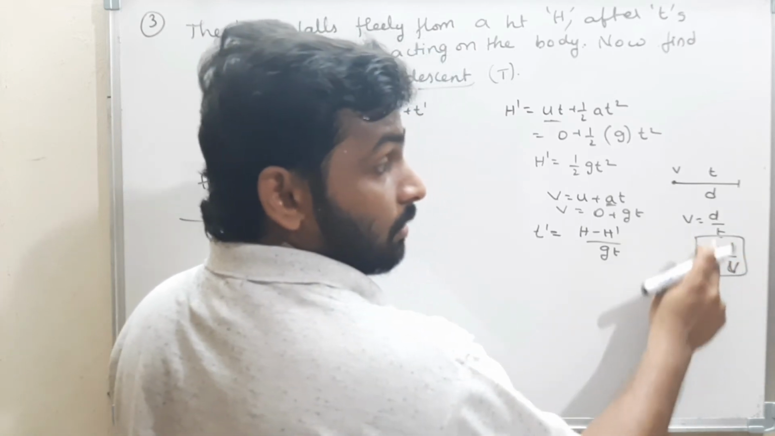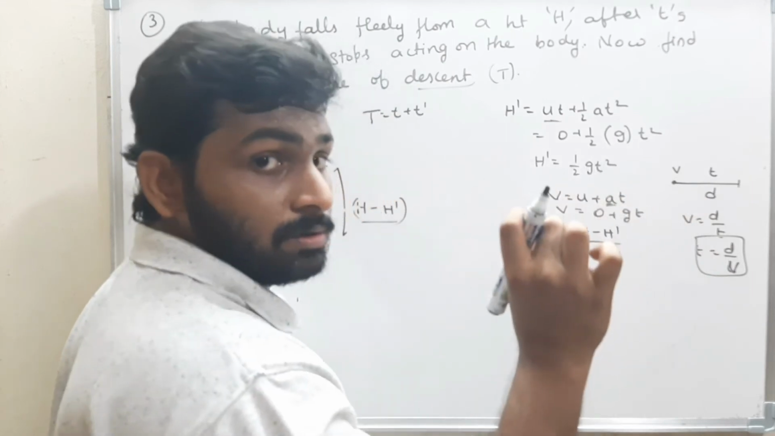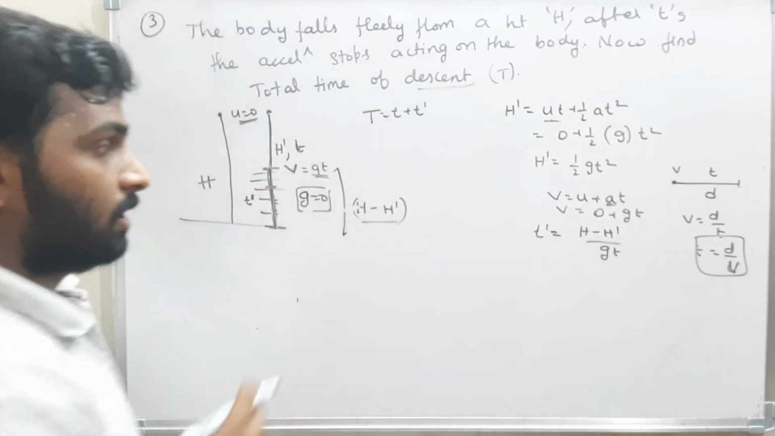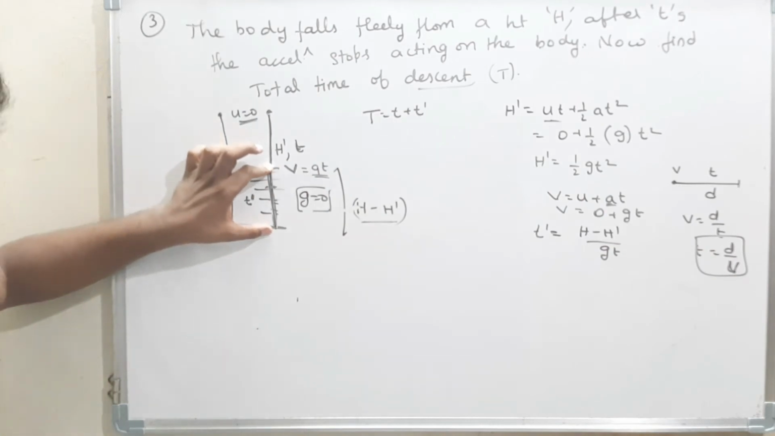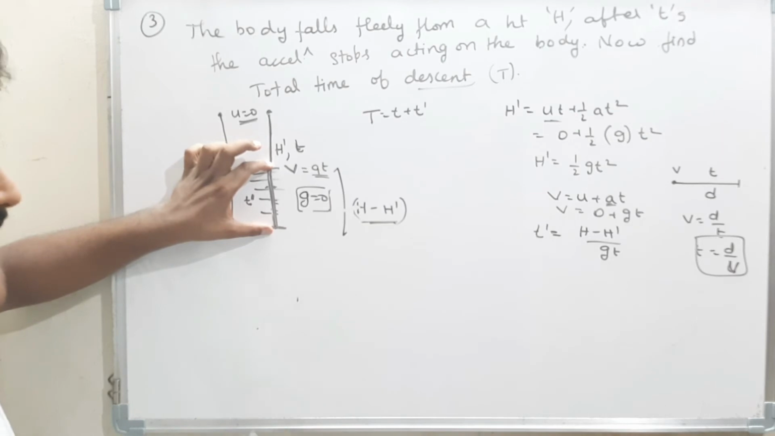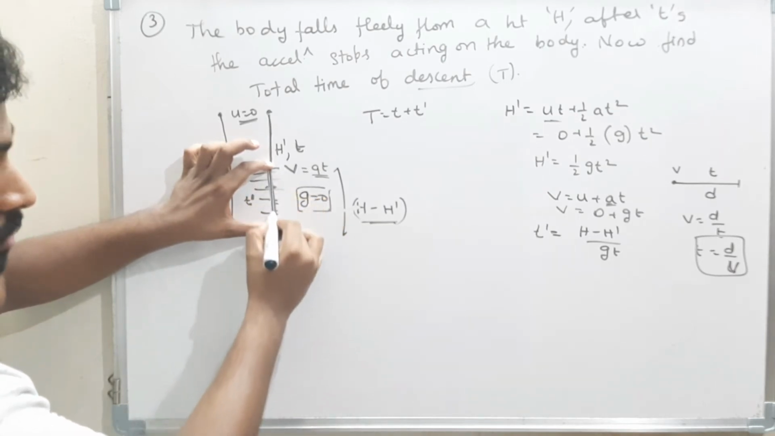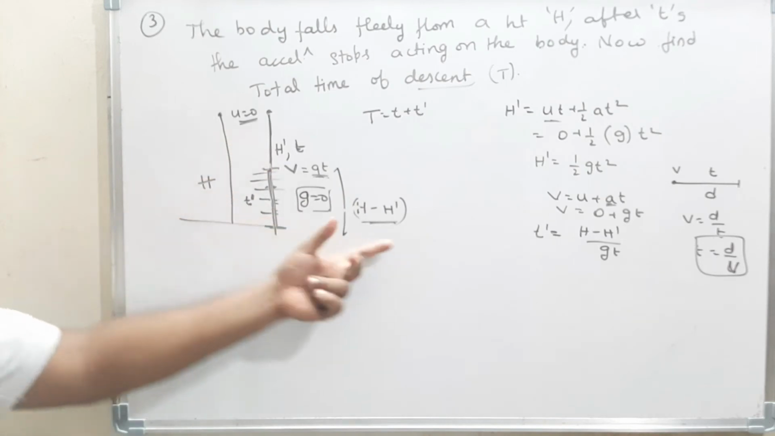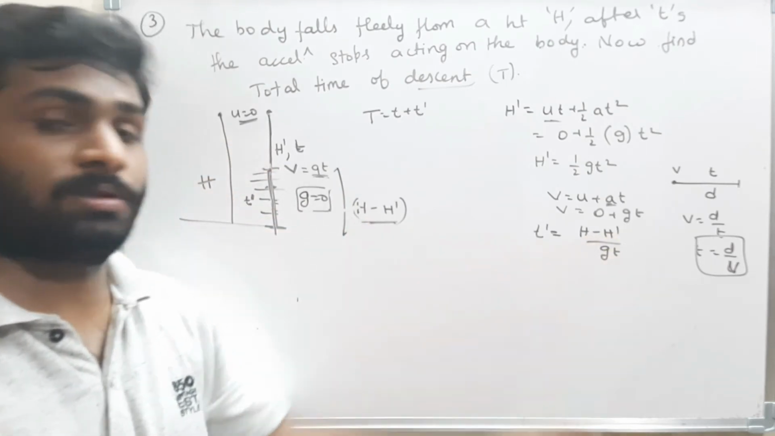I can use this formula when the acceleration is 0. The same formula I am using here, from here the acceleration is 0. The distance traveled by the body is h minus h dash. And what is the velocity? With what velocity is the body moving down? That is g into t. Therefore, time is distance by velocity, h minus h dash by g into t.